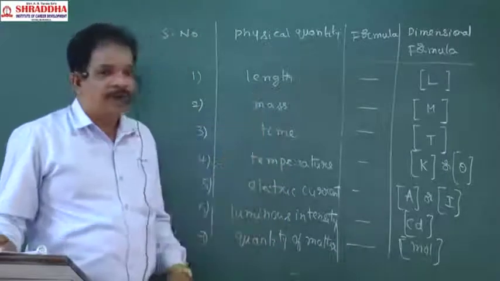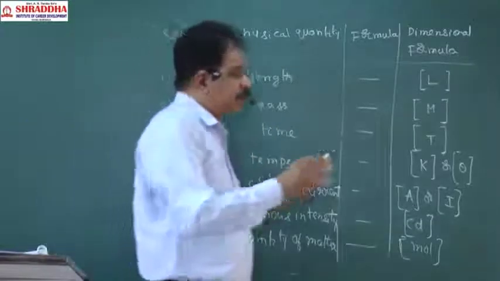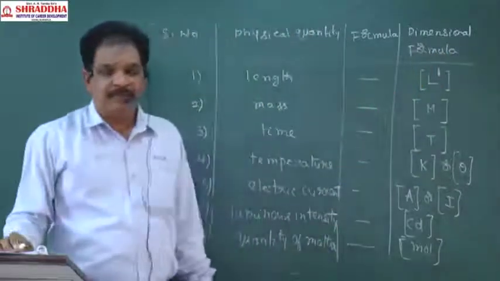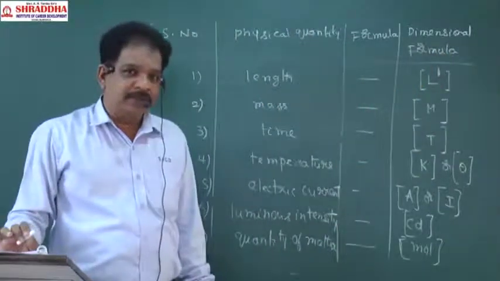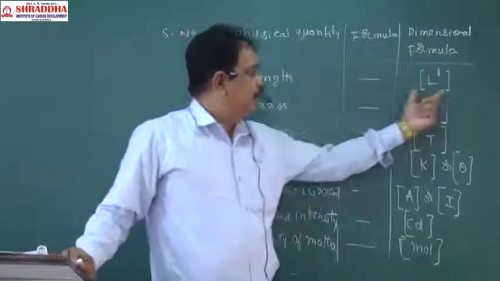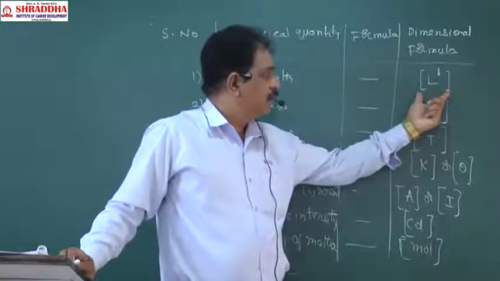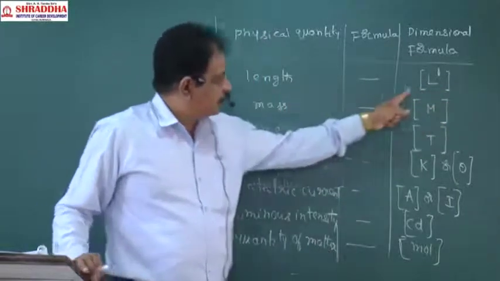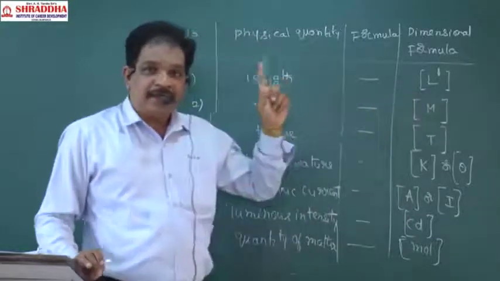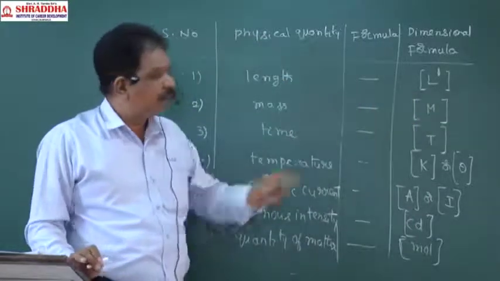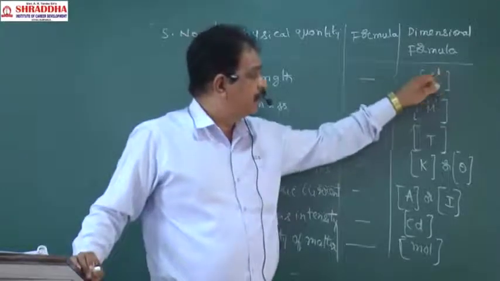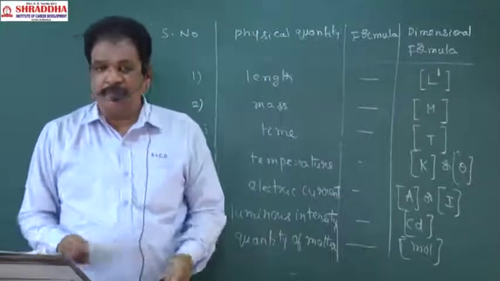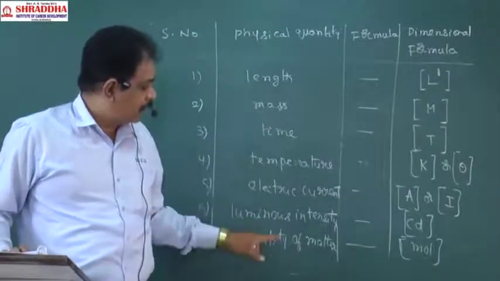Mass's dimensional formula is M. This power is there, no? L means L power 1 is there. That will be called the dimension. This entire thing will be called the dimensional formula. What is the dimension of length? It is 1. This power will be called the dimension, and this formula will be called the dimensional formula. You have to remember all of this.